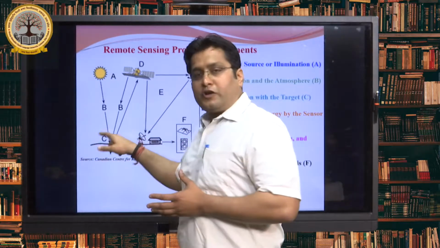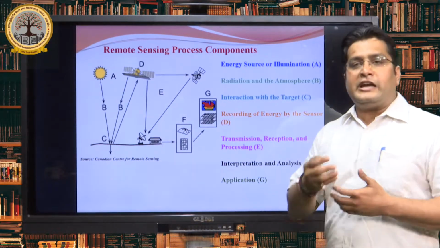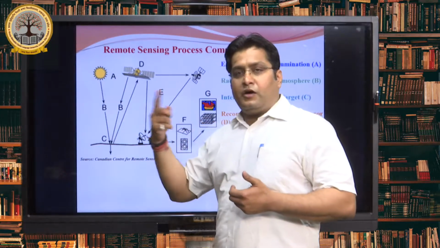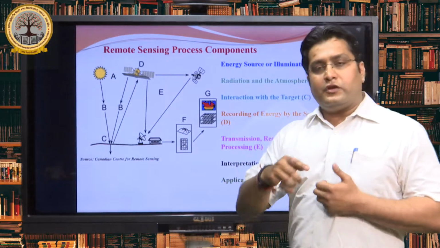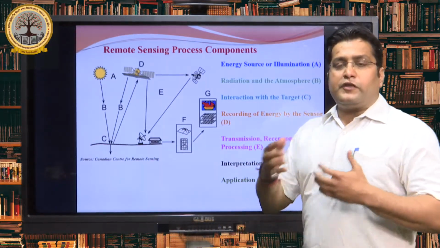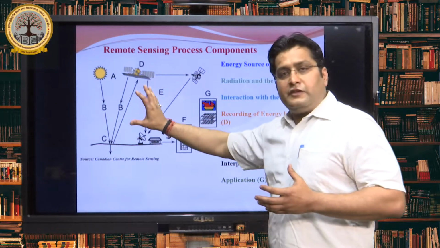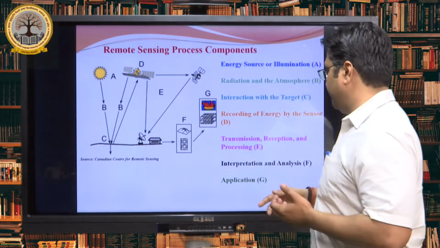We can see there is a water body, an agriculture area, wasteland, sandbar, and glaciers. When the radiation comes, it interacts with the water body, the glacier, the sands, or the wasteland. Because of the characteristics of these features, the amount of energy reflected depends on the characteristic of the Earth feature.